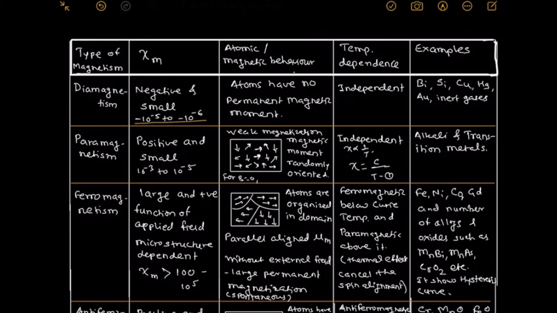Now, what are the examples? Iron, nickel, cobalt, gadolinium, and a number of alloys and oxides such as MnBi, MnAs, CrO2, etc. Such materials show a hysteresis loop, and using that hysteresis we decide whether the material gets permanent magnetization or not.